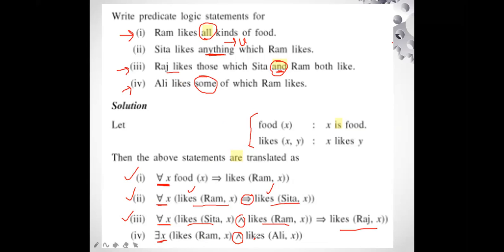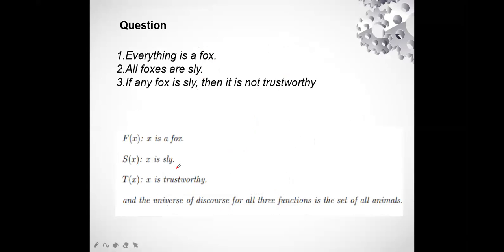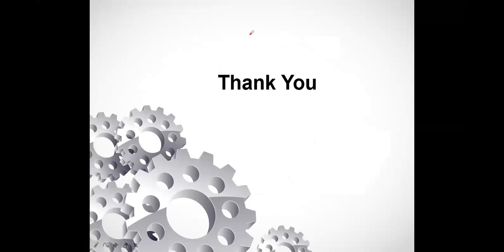That means we are using conjunction for Ram likes and Ali likes. So likes Ram comma X, conjunction likes Ali comma X, and the existential quantifier. So this is how we are going to write the fourth logical statement in the predicate logic form symbolization. So I hope this is clear to you all. That's all for this particular PPT. Thank you.